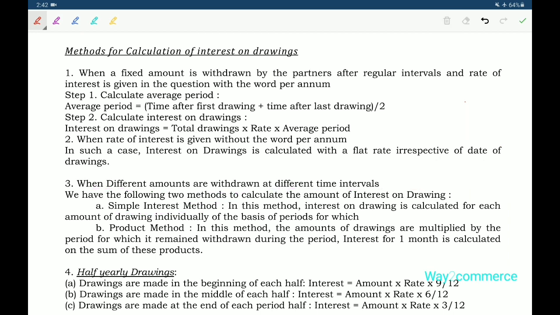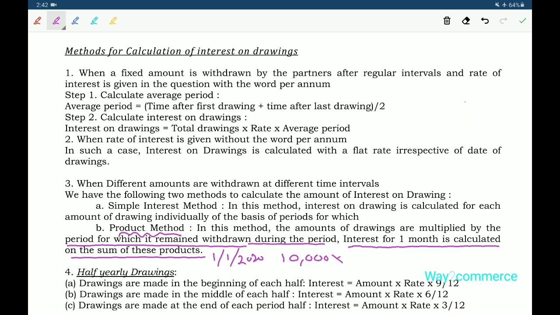The second method is the product method. In this method, the amounts of drawings are multiplied by the period for which they remained withdrawn during the period. Next, interest for 1 month is calculated on the sum of these products. For example, on 1st January 2020 some amount is withdrawn, for example 10,000, multiplied by the period for which it remained withdrawn.